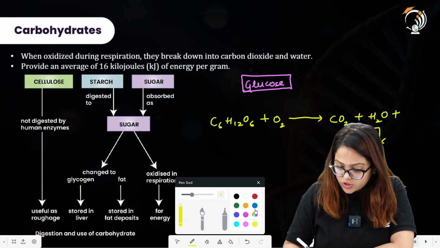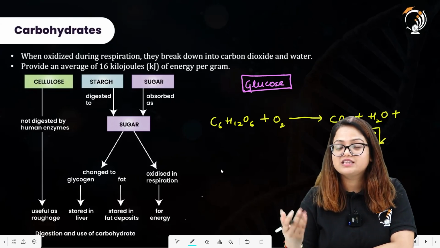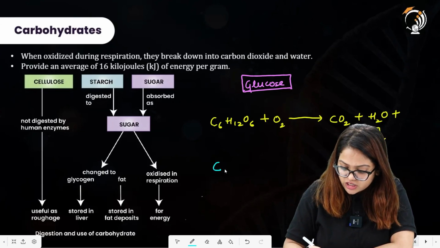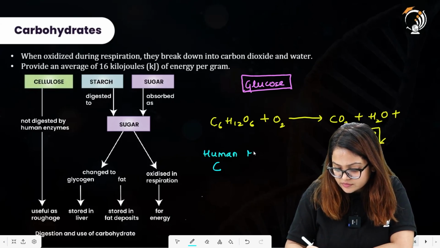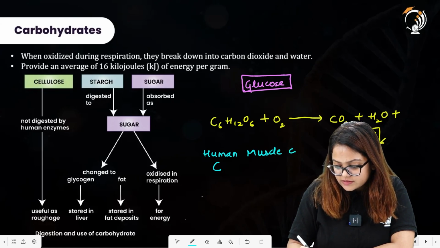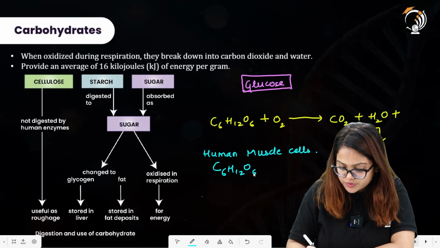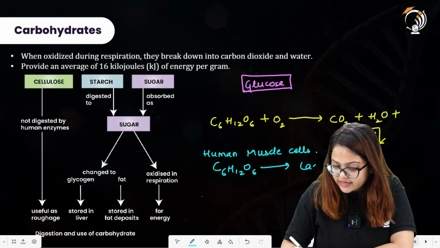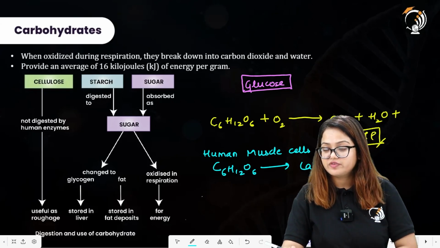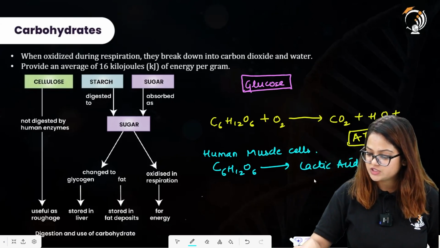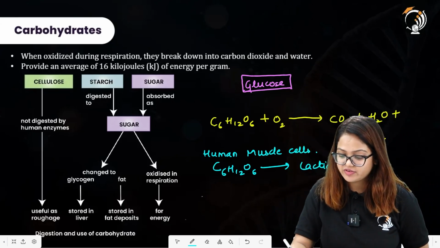Now if we talk about another process, anaerobic respiration, the respiration is occurring in the absence of oxygen. Let us take the example of human muscle cells. Taking glucose as usual, it is converted into lactic acid. There will be energy release, but the amount of energy released during this kind of respiration is very less as compared to the amount of energy released by aerobic respiration.